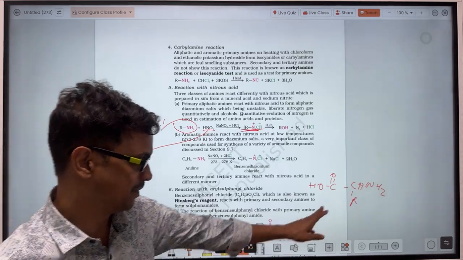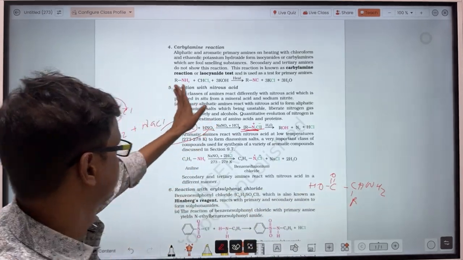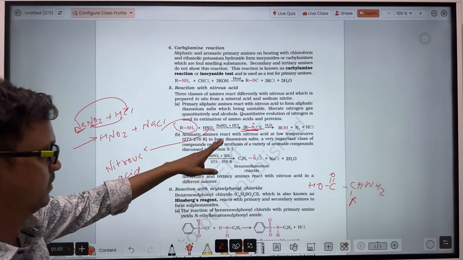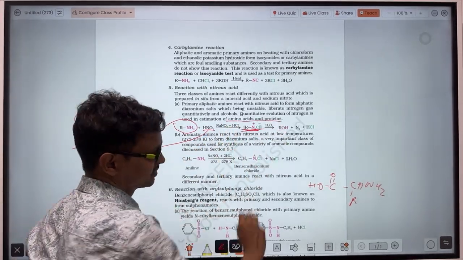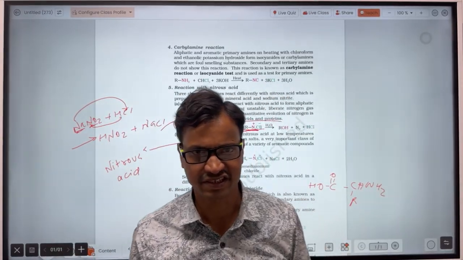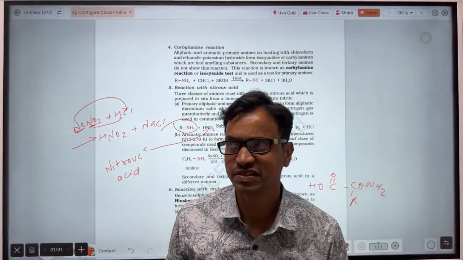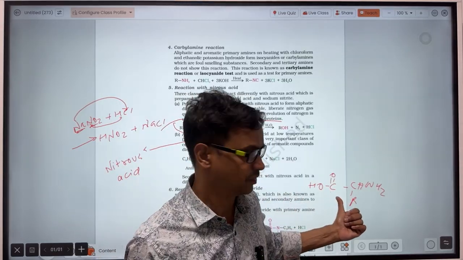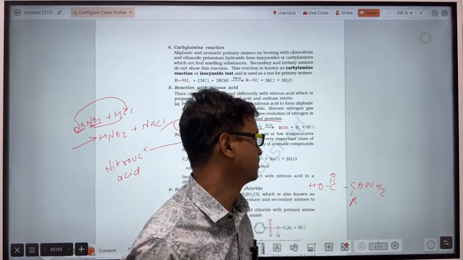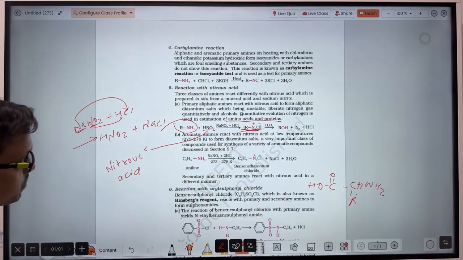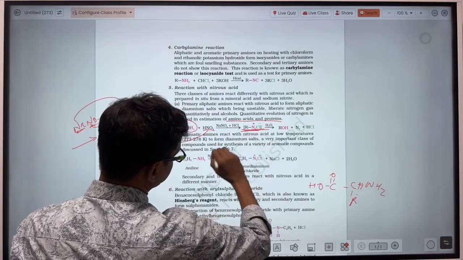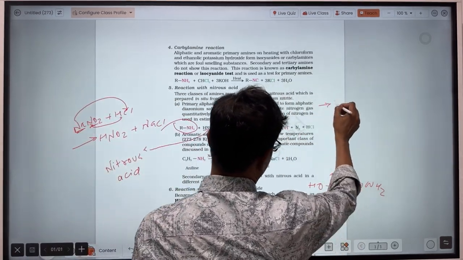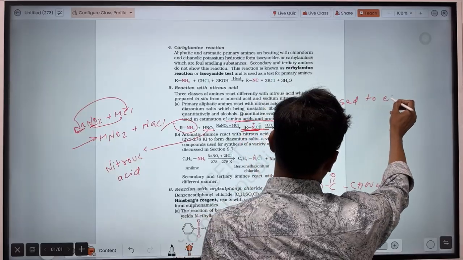So this one amino group is there. That means the reaction with nitrous acid is used to detect and estimate amino acids and proteins. Amino acid is the compound in which the amino group and the carboxylic acid group are bonded to the same carbon atom. So this reaction is used for the estimation of amino acids and proteins.